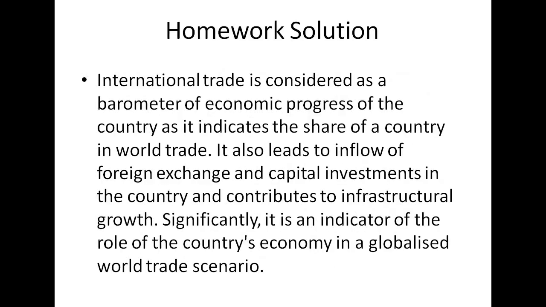Now the homework solution. So I have given you 4 questions to do. So these are the homework solutions for that. Basically, I have asked you why international trade is considered as a barometer of economic progress, because international trade is considered as the barometer of economic progress of the country, as it indicates the share of a country in world trade.